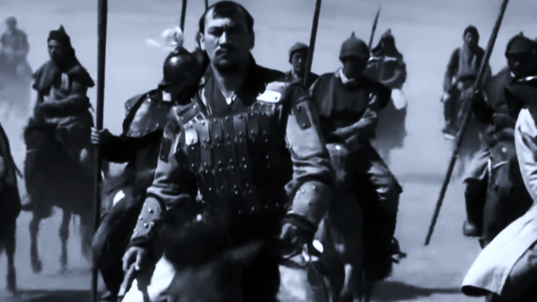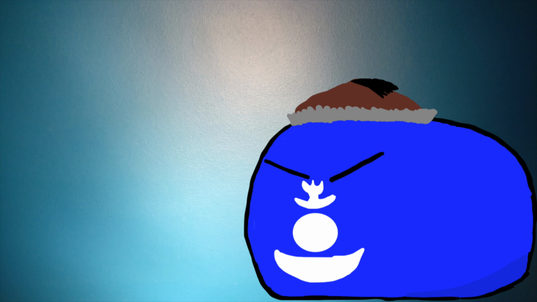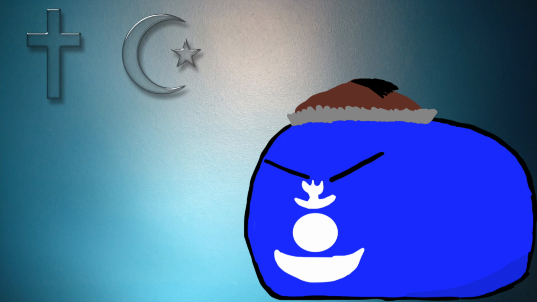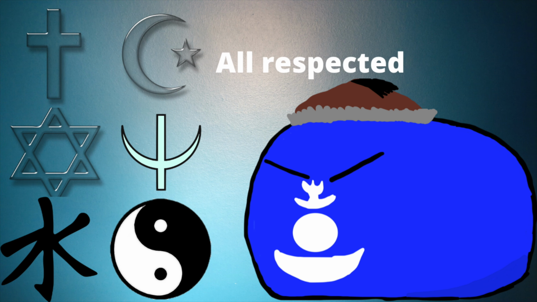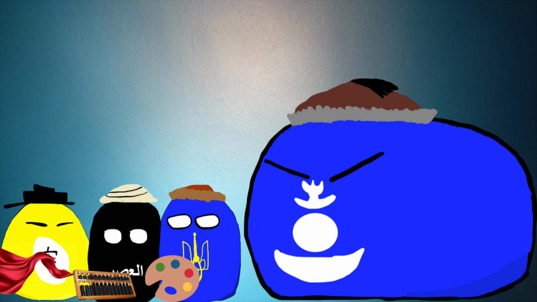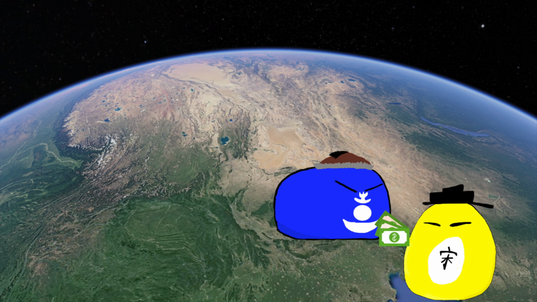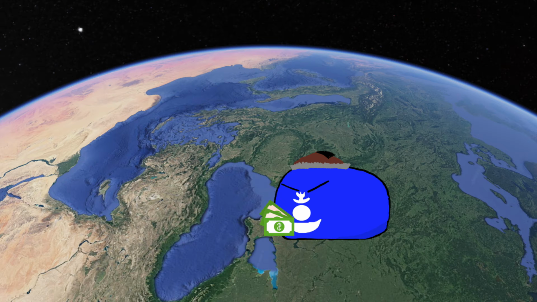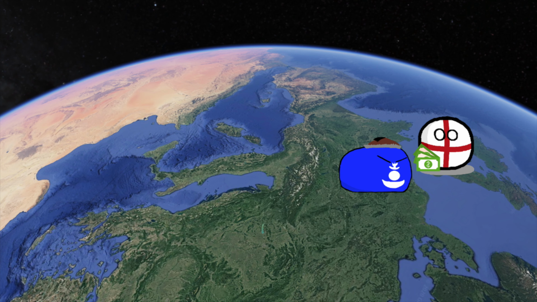Perhaps the most important change the Mongols brought about was exposing cultures to one another. Chinese silk weavers, Persian mathematicians, and Slavic artists were now united under one empire, sharing ideas and mixing cultures. For example, gunpowder and paper money made their way to Europe from China through the Mongol Empire.